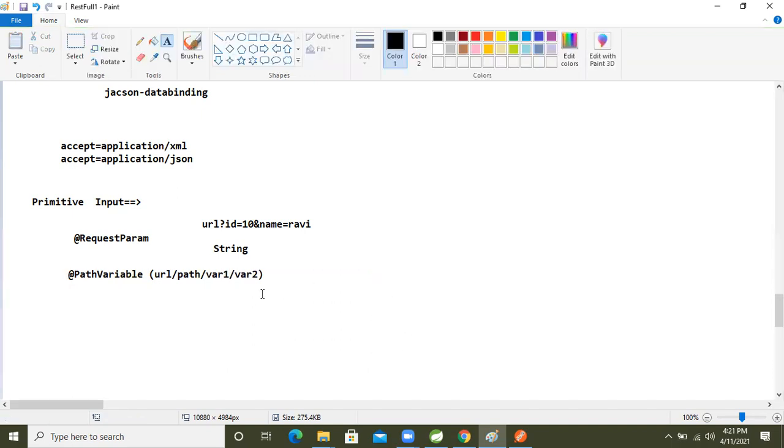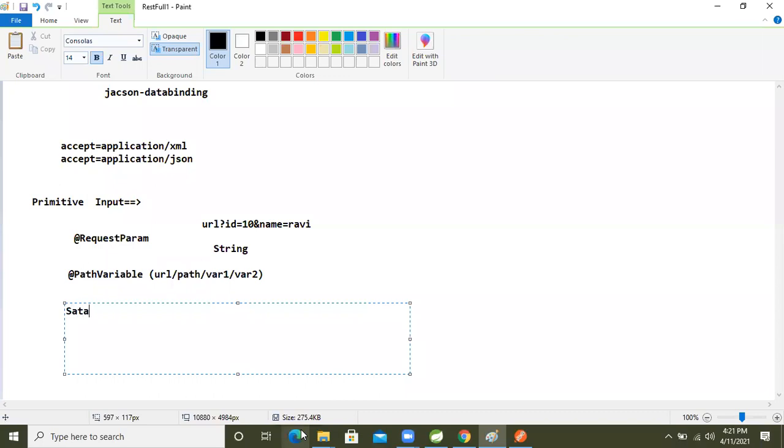Okay, but the path variable is of two types, guys, okay? Path variable is of two types: static path variable and dynamic path variable, right? Static path variable means everything is fixed, like URL plus path plus variable 1, variable 1 and variable 2, right?